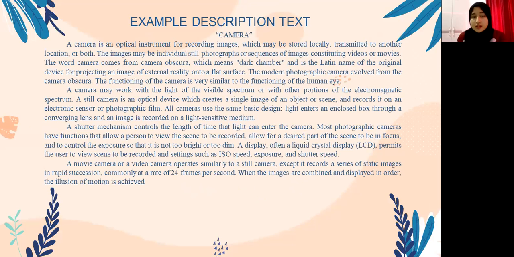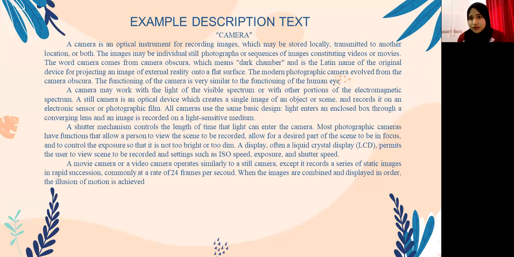Example description text. A camera is an optical instrument for recording images, which may be stored locally, transmitted to another location, or both. The images may be individual still photographs or sequences of images constituting videos or movies. The word camera comes from camera obscura, which means dark chamber, and is the Latin name of the original device for projecting an image of external reality onto a flat surface.